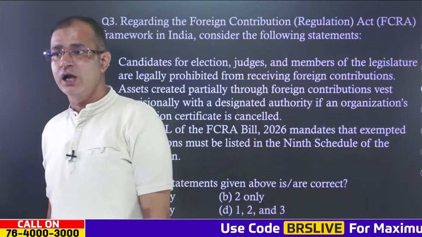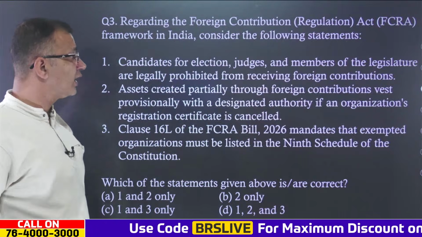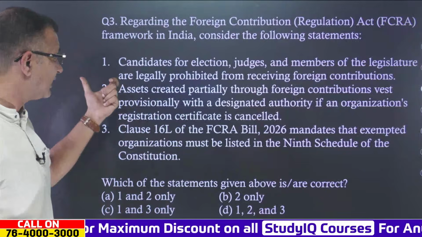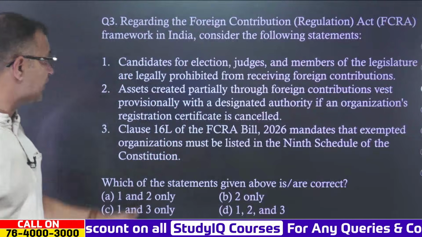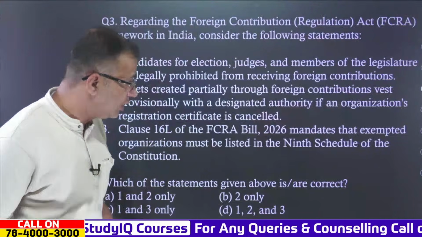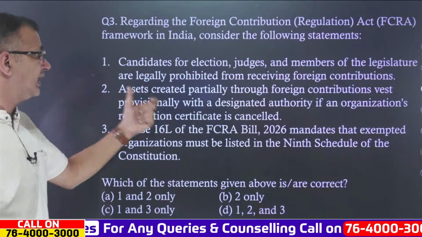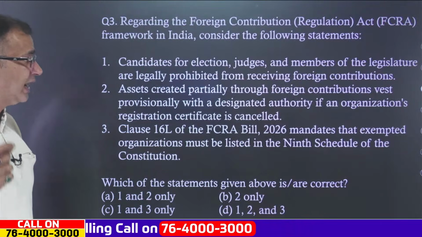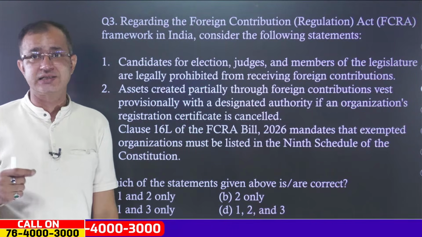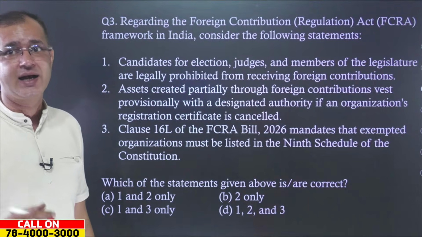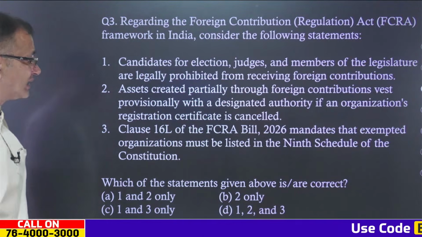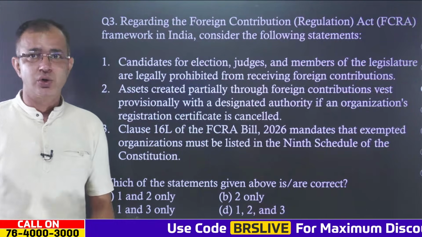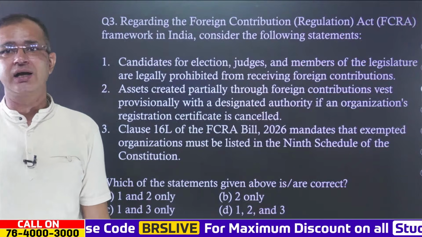Now coming to the next one, we have regarding the Foreign Contribution Regulation Act FCRA framework in India, consider the following statements. The first one is candidates for election, judges and members of the legislature are legally prohibited from receiving foreign contributions. Second, assets created partially through the foreign contributions vest provisionally with a designated authority if an organization registration certificate is cancelled. Then clause 16L of the FCRA Bill 2026 mandates that exempted organizations must be listed in the 9th schedule of the Constitution. So, which of the statement given above is correct once again?